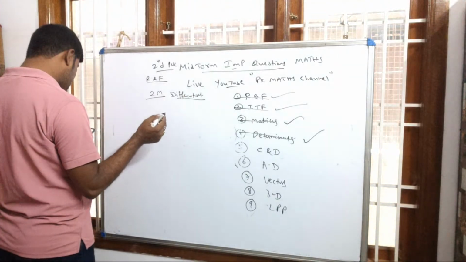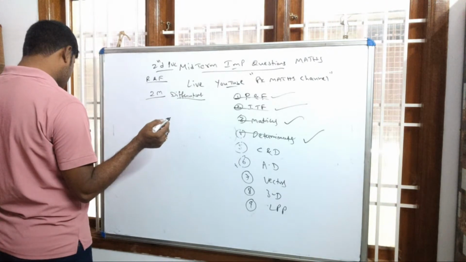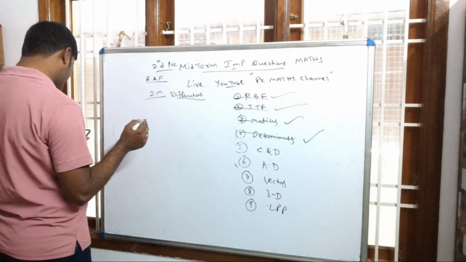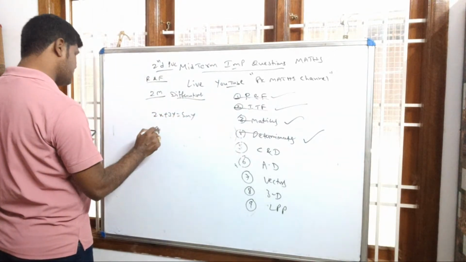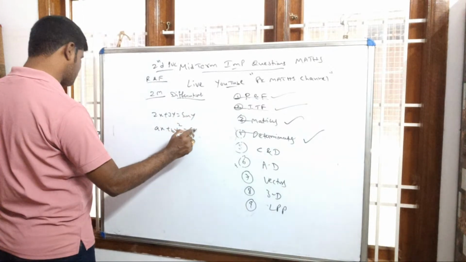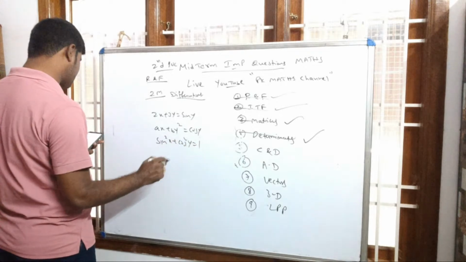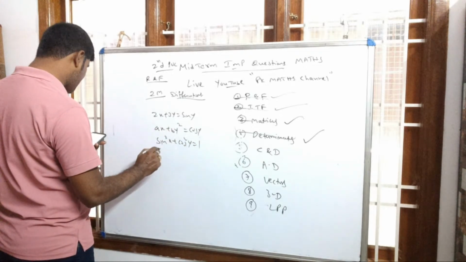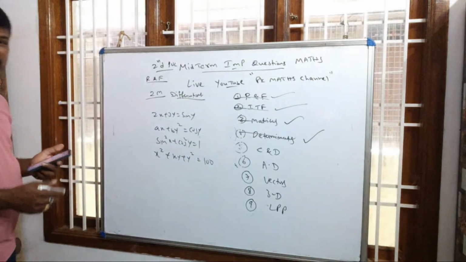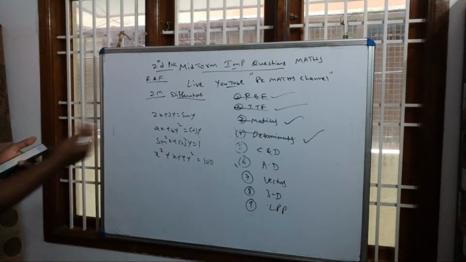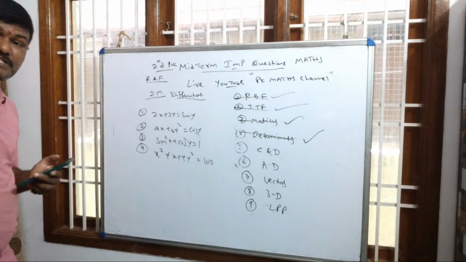Which type of question will they ask for 2 marks, particularly in differentiation? Implicit functions questions. As you know, they will give implicit functions like this: 2x plus 3y equal to sin y, find dy by dx; ax plus by square equal to cos y, find dy by dx; or sin square x plus cos square y is equal to 1, find dy by dx. Or, if it is a little bit difficult, x square plus xy plus y square equal to 81. Maximum this type of questions only they will ask. Maybe the same questions also they will ask in the examination for 2 marks. Compulsory, very important: implicit functions.